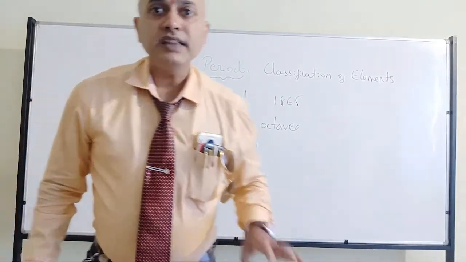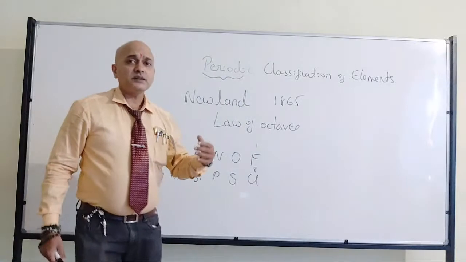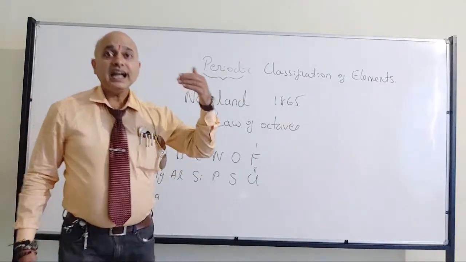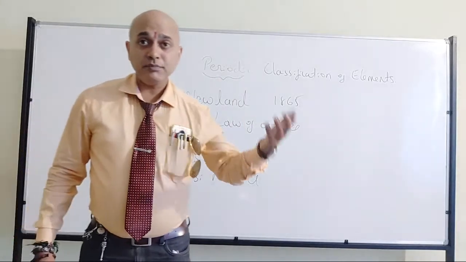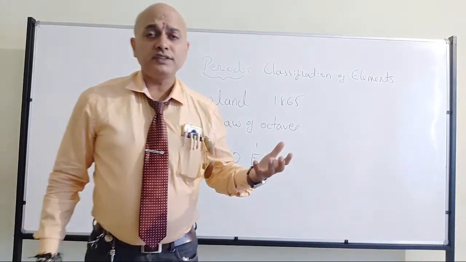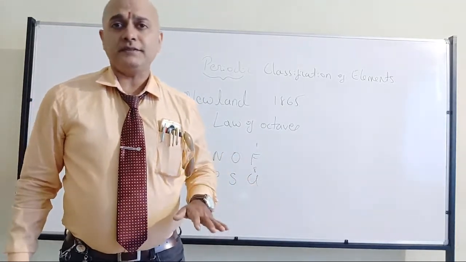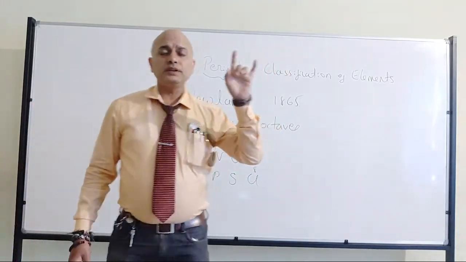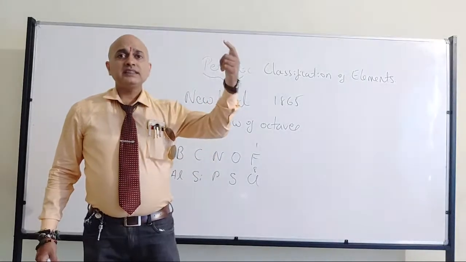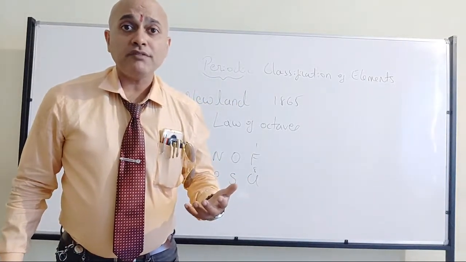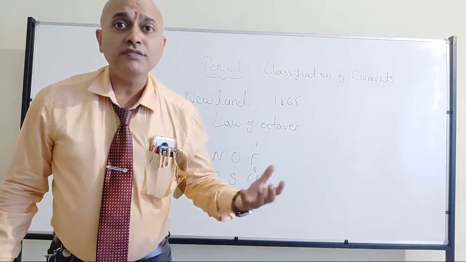Okay? Now, when it comes to atomic weight, for the first and third element, the average atomic weight of these two will be the atomic weight of the middle element. That's what you can write. So when it comes to lithium, sodium, potassium, the average atomic weight of lithium and potassium will be the atomic weight of sodium.